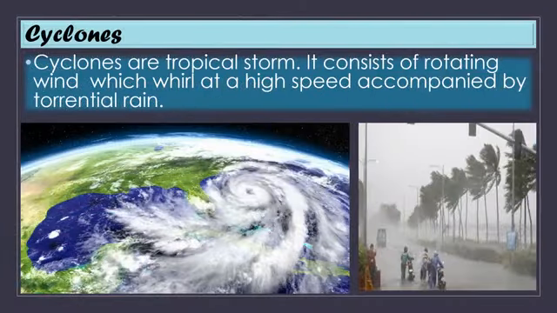So you must be wondering, what are cyclones? Cyclones are tropical storms. They consist of rotating wind which whirls at high speed accompanied by torrential rain. So when there is a high storm which rotates and gives a whirl in the atmosphere, sometimes clouds get trapped in these storms, resulting in heavy rainfall and very fast moving wind. The combination of this strong wind with heavy rainfall is called a cyclone.